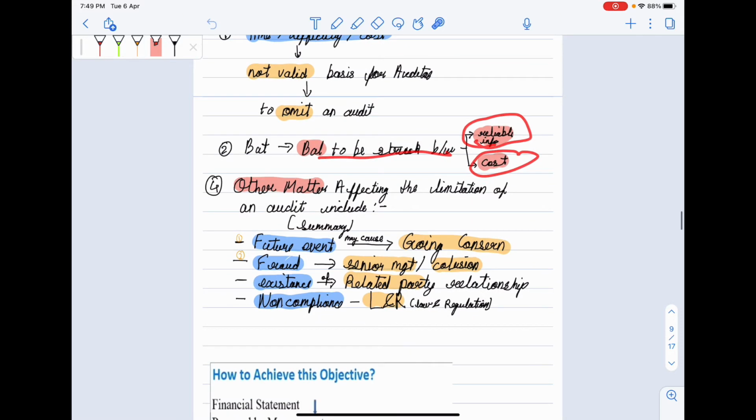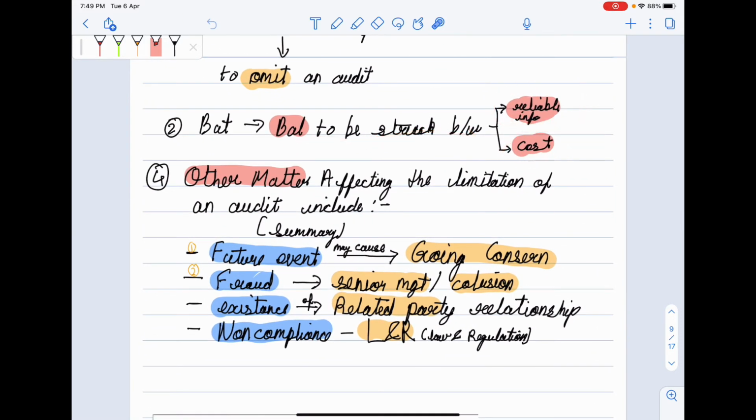Fourth point is other matters. Other matters affecting limitation of audit include future events may cause going concern issues, that in future company won't be a going concern itself, so everything changes.